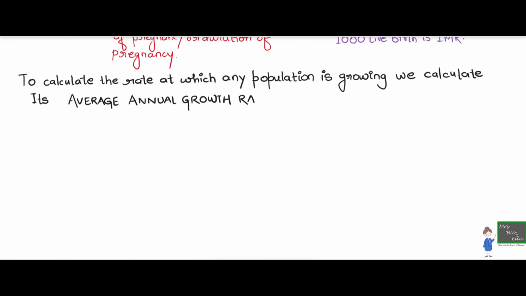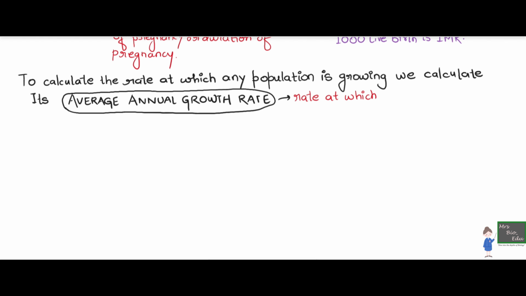Because it's an annual value, it will be calculated per year. And average means that it's a mid value. So we might see some years at the extreme ends, but mostly it will be concentrated around the mean value. To define it, average annual growth rate is the rate at which a population grows per year. So how fast is this population growing, and what are the factors affecting it? We are going to talk all about that.